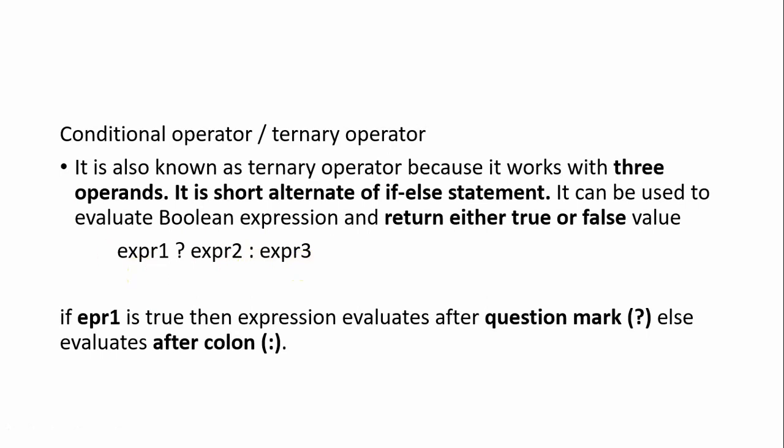So if expression 1 is true, it will return expression 2 as the result. If expression 1 is false, that is, the condition is false, it will return expression 3 as the result, okay. So here we have separators, a question mark and the next one colon. From expression 1 to expression 2 we use a question mark, expression 2 to expression 3 we use a colon, okay.